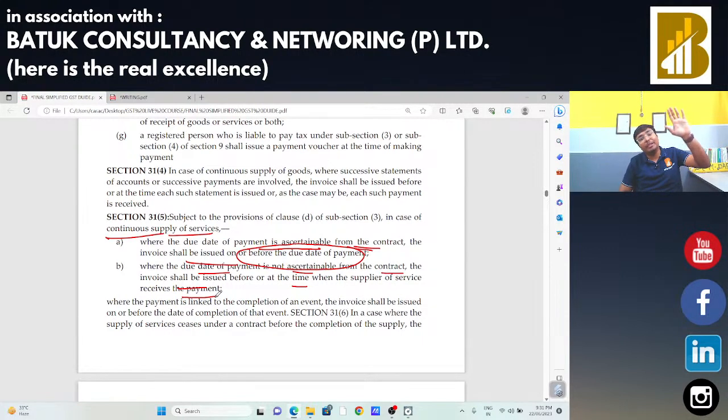If the period is not mentioned in that contract note, in that case whenever the supplier receives payment, at that time we need to issue the invoices. So whenever we are going for a departmental audit, or whenever we are going to check the data of our clients, we need to identify the agreement also. I am always saying that at the time of litigation, at the time of dispute, each and everything is based on the agreement terms. So whenever we are going to make agreements, we need to be very careful about that.